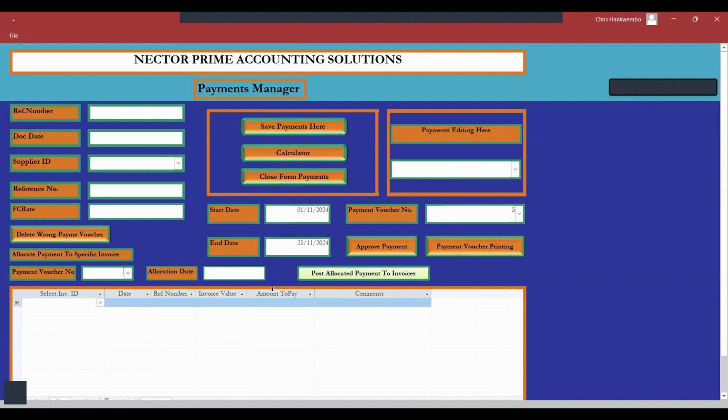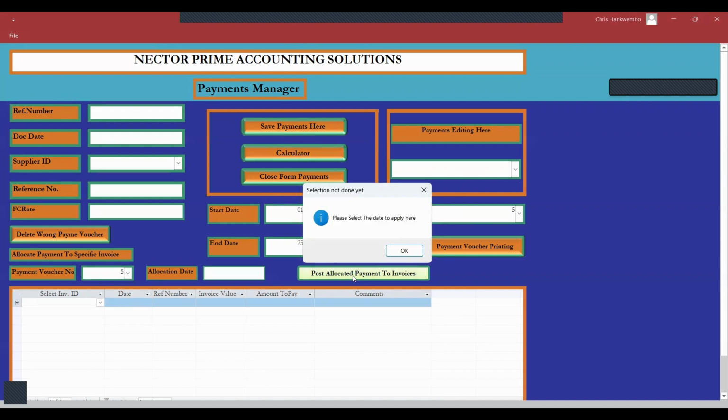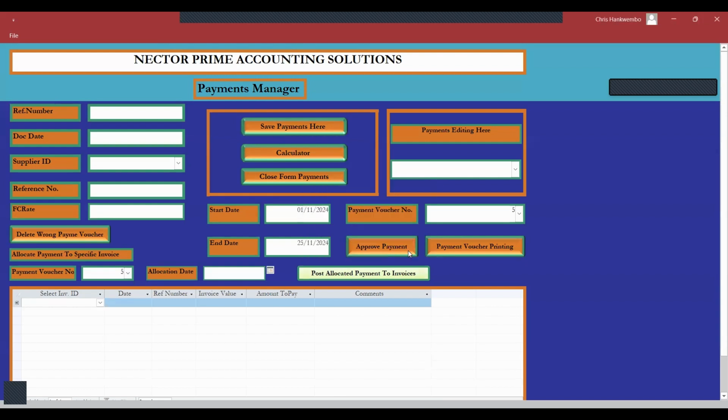So we are selecting it from here, and we approve. Let me check it properly. Where are we selecting the receipt to approve? Payment approved.